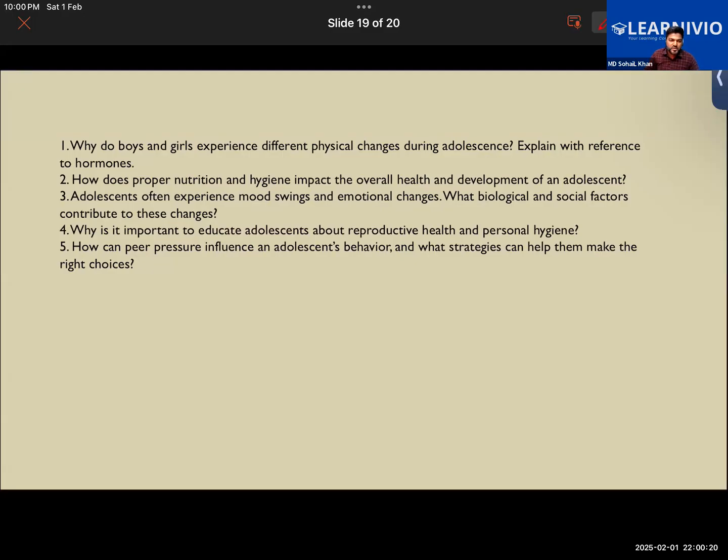Okay. Yes, sir. Next, why is it important to educate adolescents about reproductive health and personal hygiene? So that they get good health, like take care of themselves. Okay. So we see that it is important for the adolescents to take care of the reproductive health and also the personal hygiene. It is primarily the main thing.